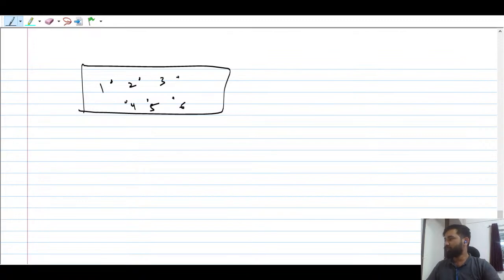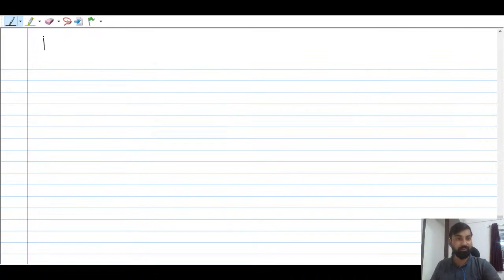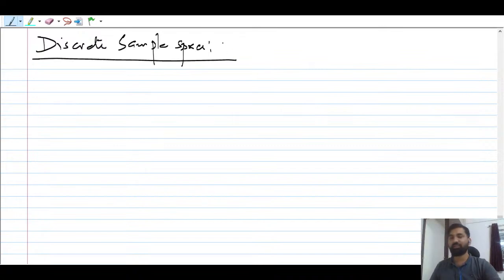So let us take some more examples, guys. This example is going to be for a discrete sample space. Why do we call it a discrete sample space? Discrete sample space is nothing but discrete, or you can say finite.